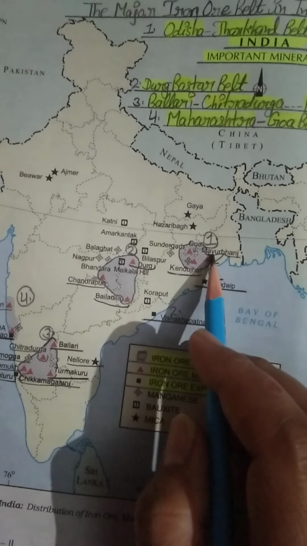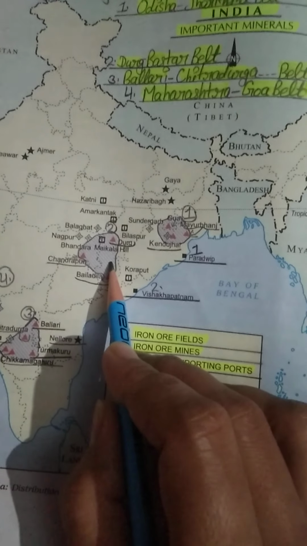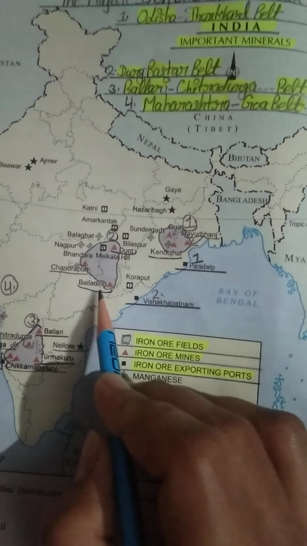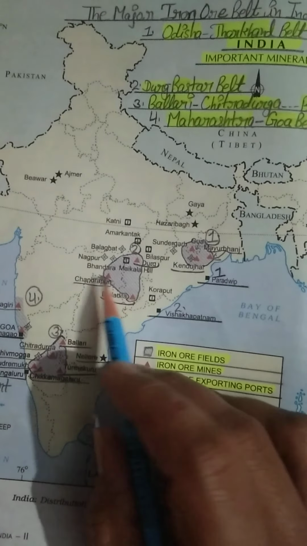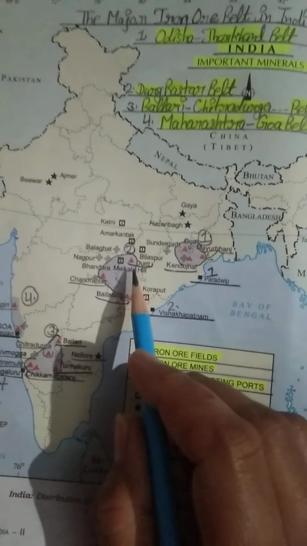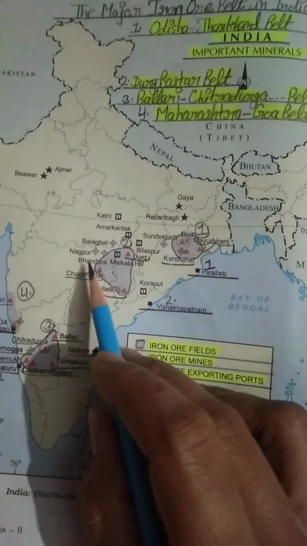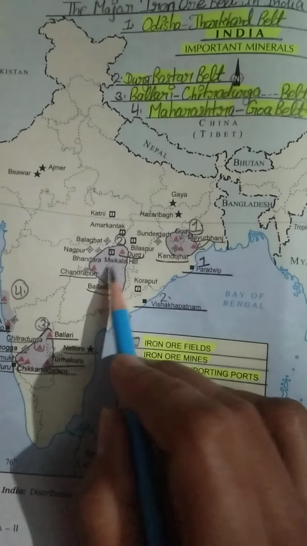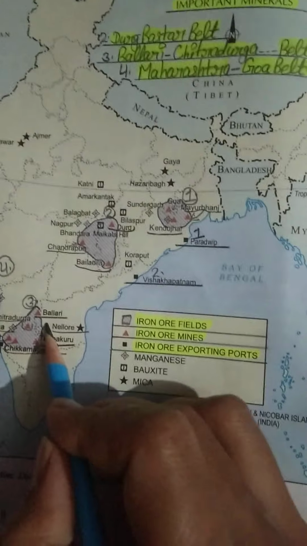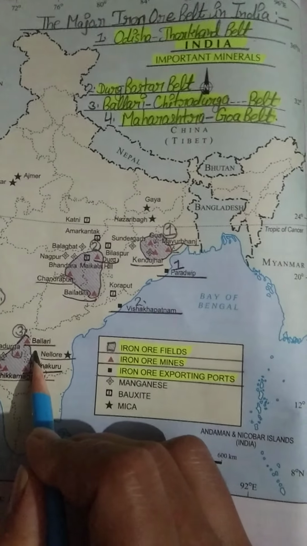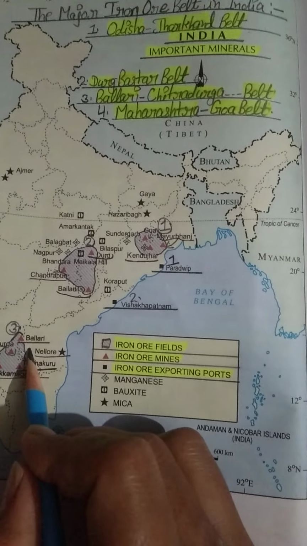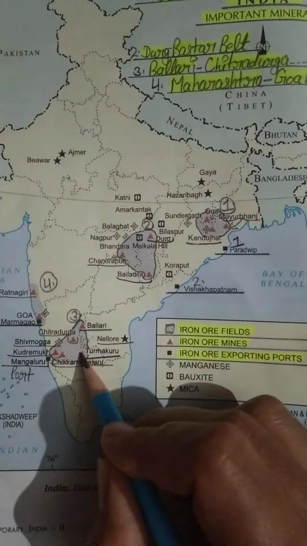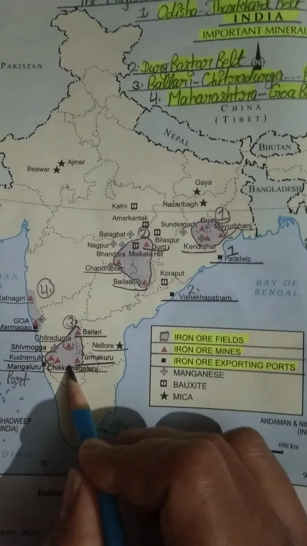At first, just see the location only. On number 2, we have the Durg Bastar belt. This belt lies in Chhattisgarh and Maharashtra. As we all know, this is our Chhattisgarh and this is our Maharashtra. So this belt lies in two states, Chhattisgarh and Maharashtra. On number 3, this is our Bellary Chitradurga belt. Students, this belt lies in Karnataka only. As you can see, this is our Karnataka.